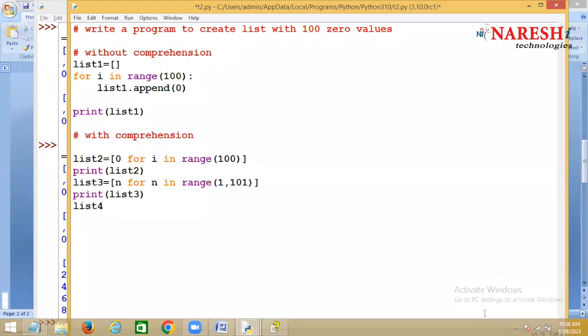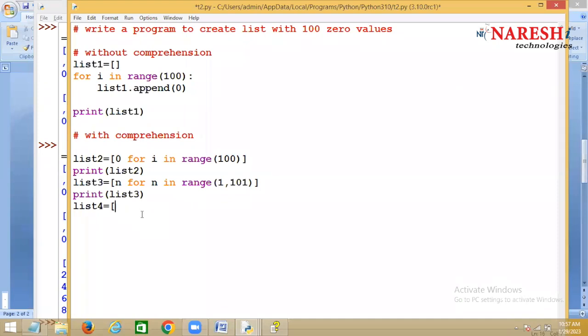Now you tell me, I want to create a list with the squares of all the numbers from 1 to 20. In the range, if you know range, then it is okay. Now 1 is a start and 101 is a stop, and stop is excluded. Stop is not included. Stop is what? Excluded.